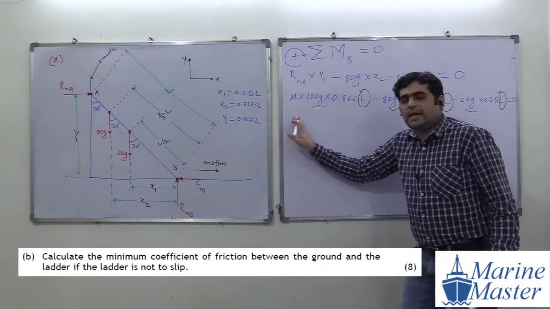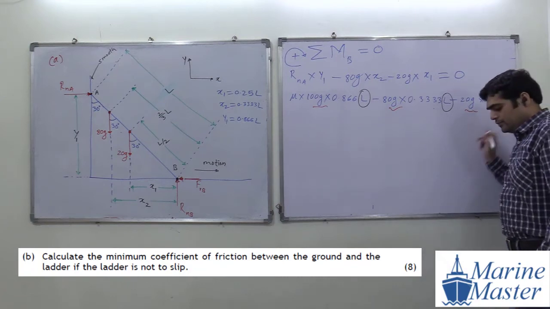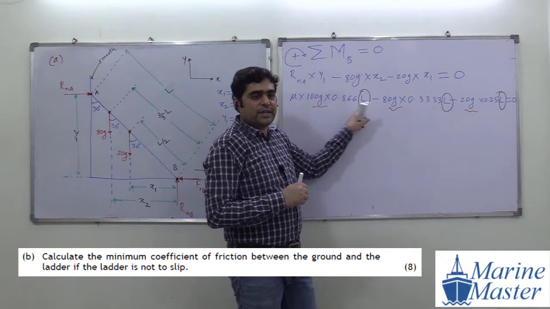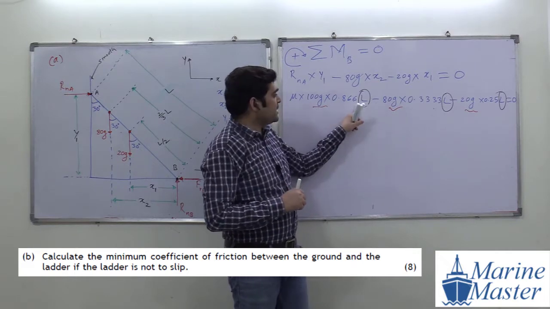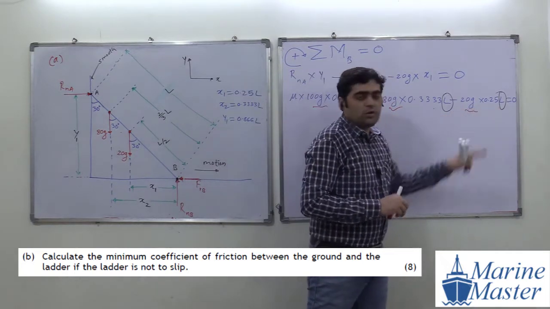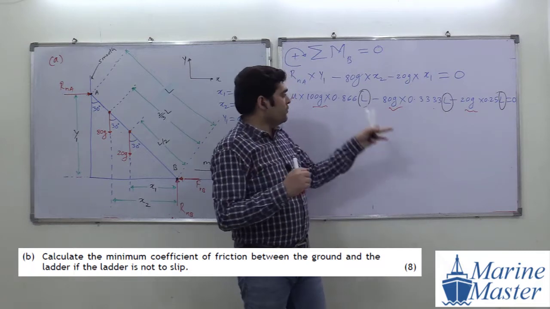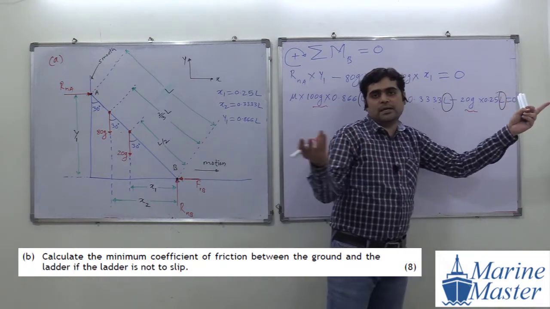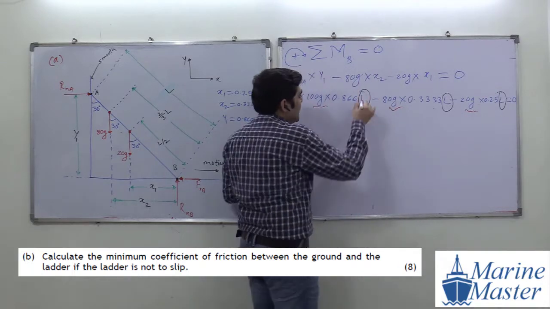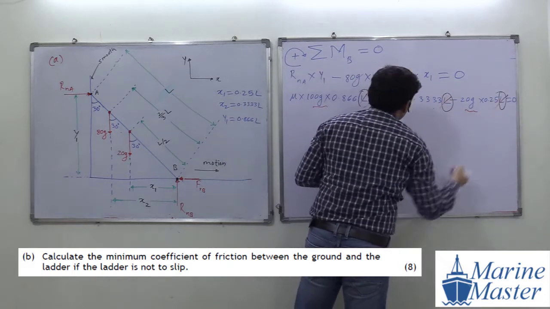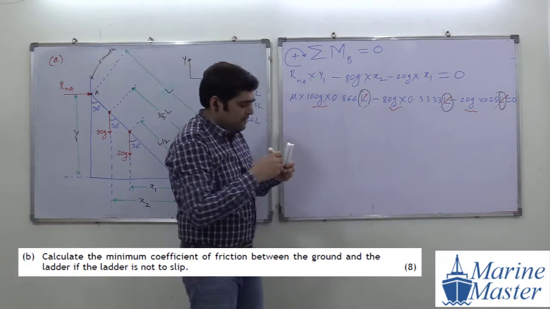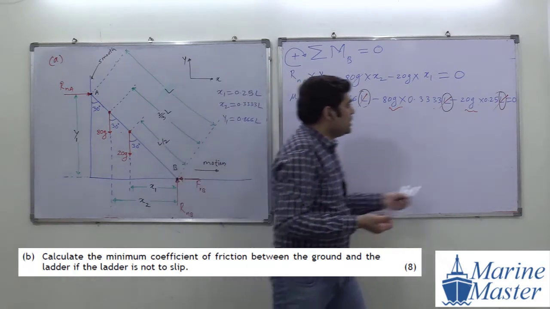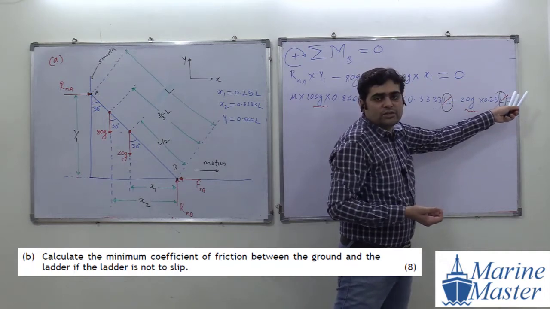If we take out L common and divide the 0 by it, try to see the scenario. Here L is common in each and every term, here also, here also, all three terms. So if we take out L common and shift it to that side, 0 by L will become 0. So we can cancel this L directly. Then what about the next term? G. Same with the G also. If you take out G common and shift that G to that side, what will become?